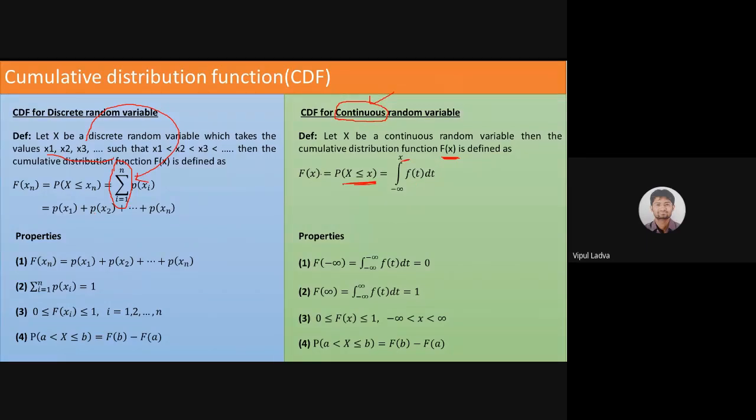Why? Because I'm supposed to find cumulative distribution up to one of the limit. If I wish to find up to 2, then it should be minus infinite to 2. If I wish to find up to 7, then it will be minus infinite to 7. If I'm looking for small capital F of 1, then minus infinite to 1. That should be the definition, is it? Because the range of this particular probability density function is minus infinite to infinite, but we are looking for the cumulative distribution, then the upper limit should be there.